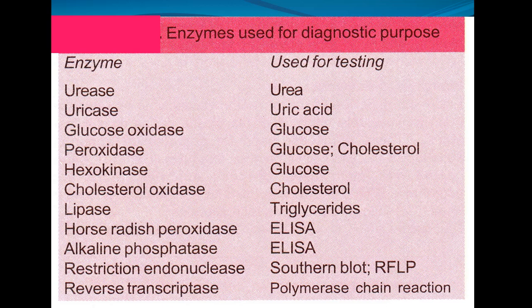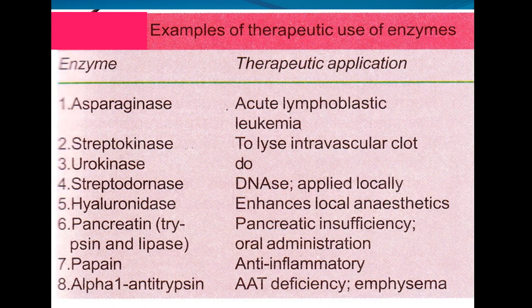So by studying enzymes, we have got a lot of applications to understand, and we can increase their scope for the benefit of mankind. This is another table where I have shown examples of enzymes which can be used for therapeutic purposes. Some enzymes we use for therapeutic purposes. Let's say asparaginase can be used to treat acute lymphoblastic leukemia. Streptokinase is the enzyme which is used to lyse intravascular clots